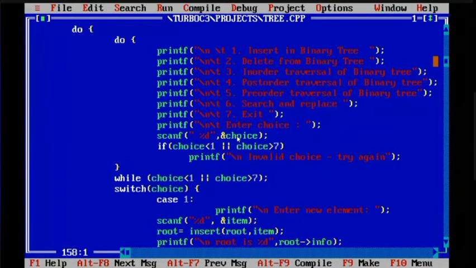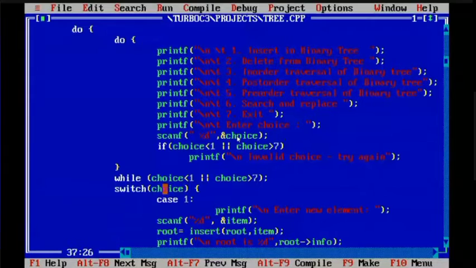Yes, ma'am. If your choice is 6, what will happen? You will be searching and you will be replacing. If it is written in some way that you forget, you don't need to understand. But based on the choice is the part of switch.